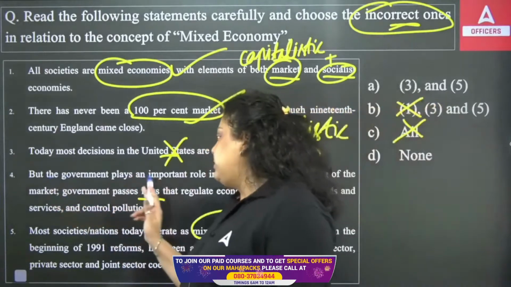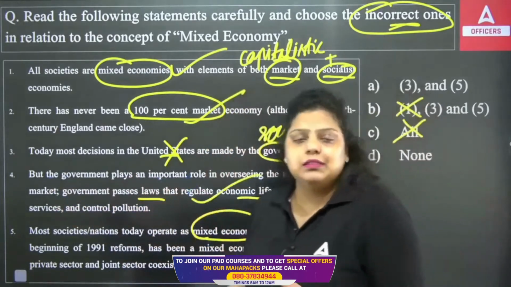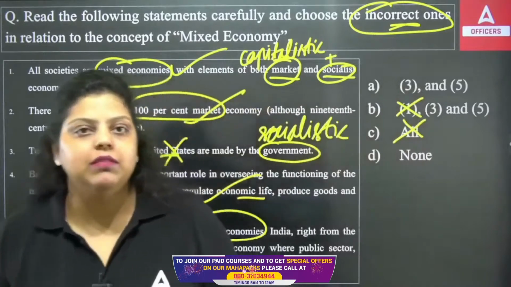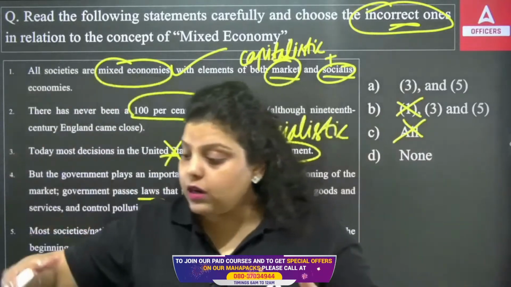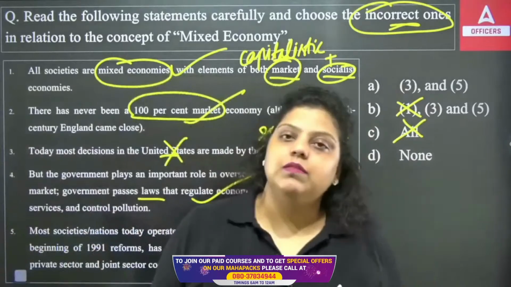Fourth says the government plays an important role. Obviously, even if the capitalistic economy is there, it's not like private companies will decide the law and order. The law and order will be decided by the government. The production will be done by the government.